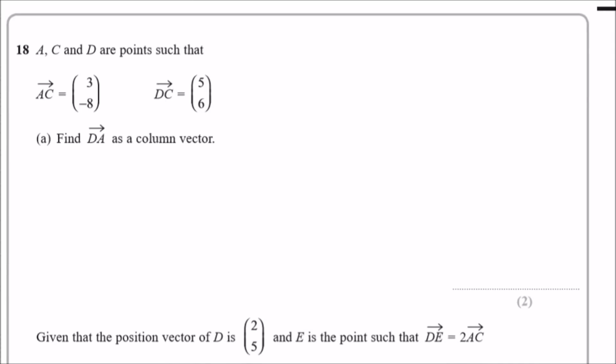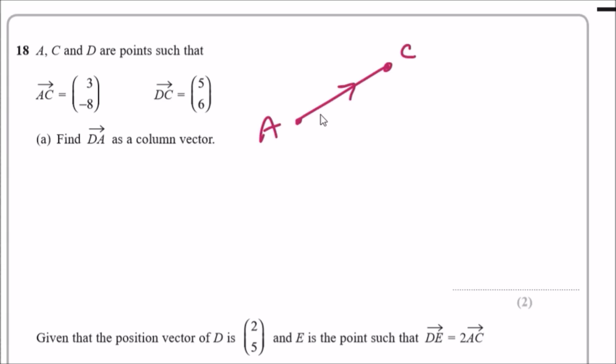Number 18. So, vectors. A, C, and D are points such that A to C is given by this vector and D to C is given by that vector. Now, find D to A as a column vector. Well, the best way to do it is to see this graphically, what's happening. If you're going from A to C, so let's call this A and C, they're traveling by this quantity. Actually, we should make it more clear. We should make it go downwards because it's going 3 across, down 8. Now, if you're going from D to C, you're going 5 across and 6 up. So probably D is over here.